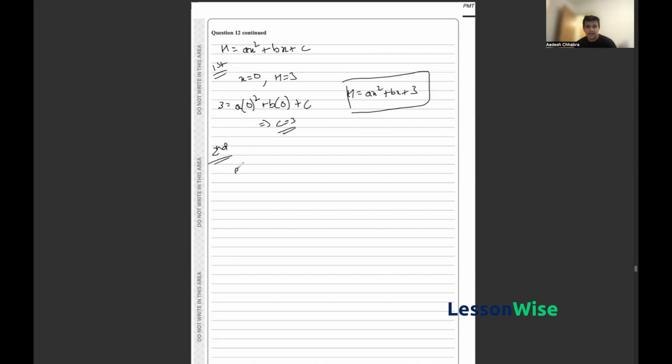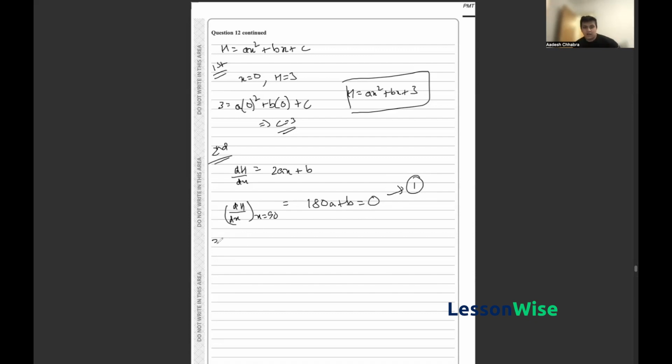So if we go ahead and differentiate h with respect to x, we find 2ax plus b, and all we have to do here is substitute x is equal to 90, and we would get 180a plus b. Now this would obviously be equal to 0 since it's a maximum point, and this thus yields our first equation.